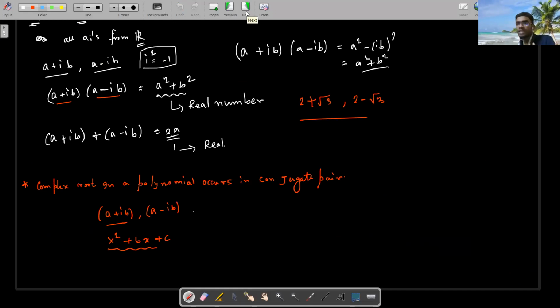Now we know an n degree polynomial must have n roots. So if all the roots occur in conjugate pairs, we find two at a time. But if the degree is odd, then one root actually remains unpaired, right? So for an odd degree polynomial, the root that remains doesn't have any conjugate pair. So what happened? That gives another thing.